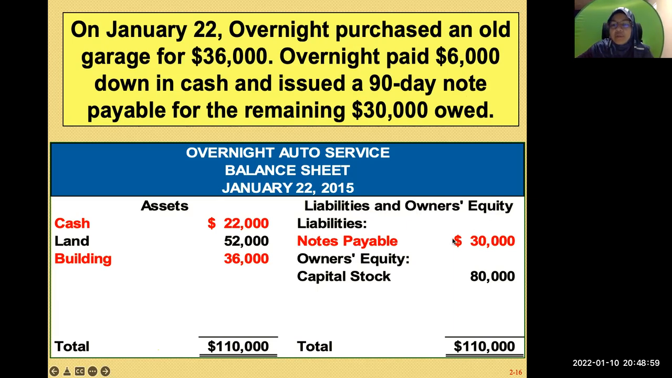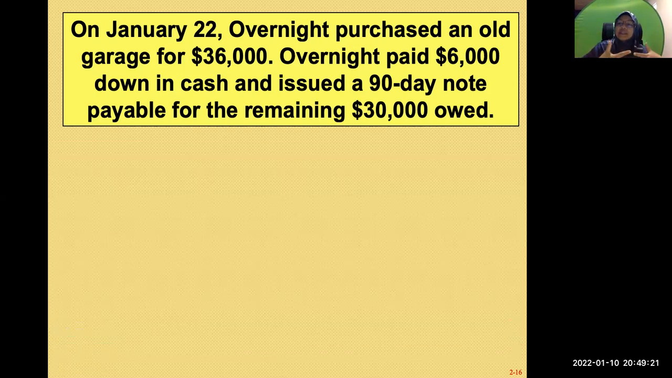So when you have note payable of 30,000, 30 plus 80 is 110. On the asset side, you have a total of 110,000 as well. So on the liability and owner's equity side, you also have 110,000. Whenever you look at a transaction, you have to understand what happened, whether your cash increases, or a building increases, or there's an increase or decrease. You want to look at that point of view.